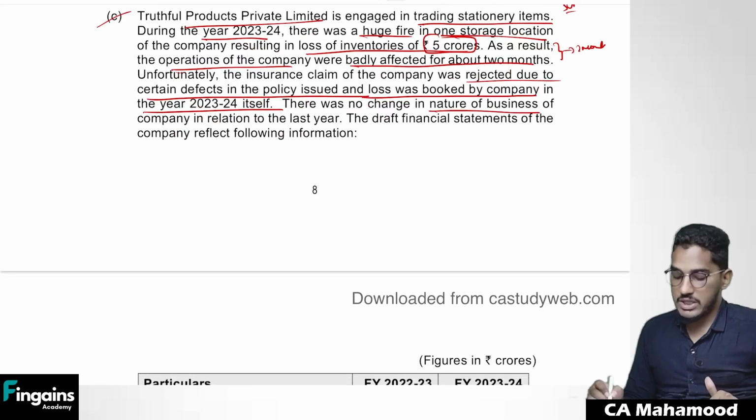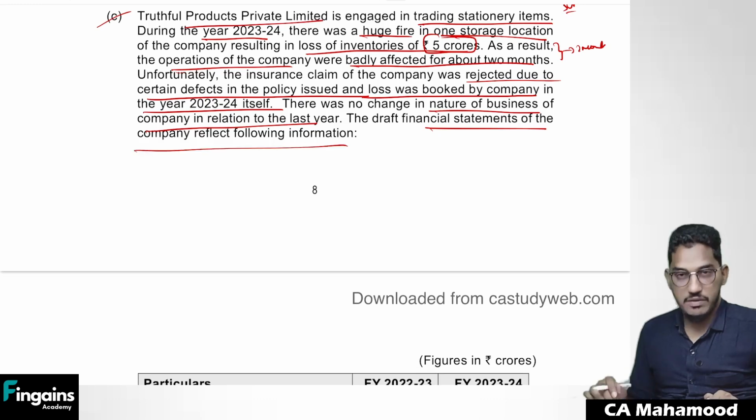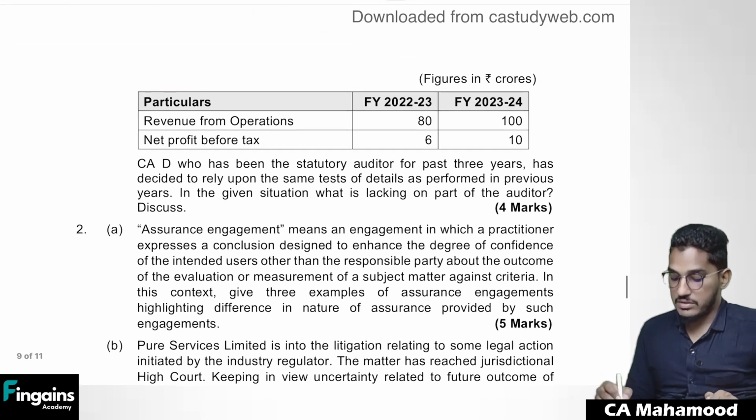There was no change in the nature of the business of the company in relation to the last year. The draft financial statements of the company reflect the following information. In the last year, the revenue was 80, net profit before taxes was 6. In the current year, revenue from operations was 100 and net profit before taxes was 10. Do you find something suspicious here?